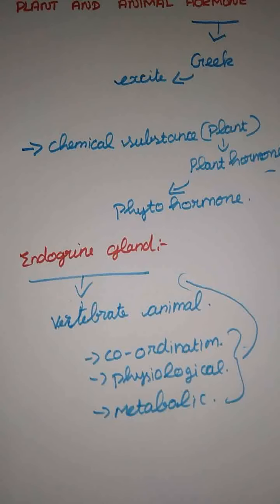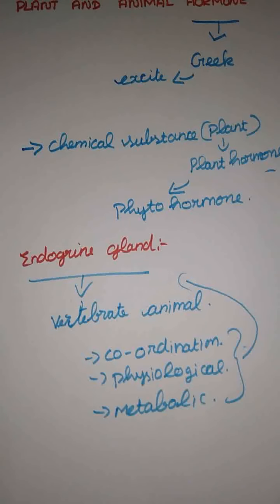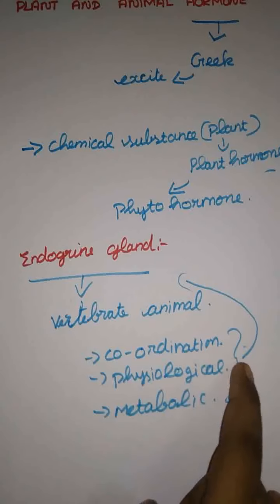If the pituitary gland secretes some hormone, then only it stimulates the secretion of other hormones. For example, if the pituitary gland secretes one hormone, it is responsible for the secretion related to the uterus. Here the pituitary gland is responsible for stimulating the estrogen and progesterone also. They control all the activity, so they need proper coordination.